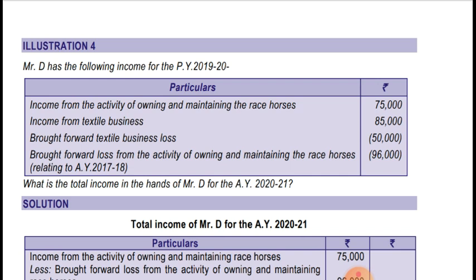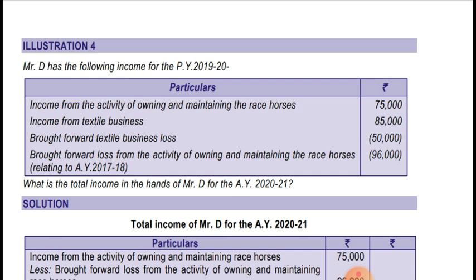Mr. D has the following income for the previous year 1920. Income from the activity of owning and maintaining racehorses is 75,000. Income from textile business is 85,000. Brought forward textile business loss is 50,000. Okay, this 50,000 loss will be set off against the 85,000 textile business income. Now, brought forward loss from the activity of owning and maintenance of racehorses is 96,000. So as you all know, loss from owning and maintenance of racehorses can be adjusted only against income from the activity of owning and maintenance of racehorses.